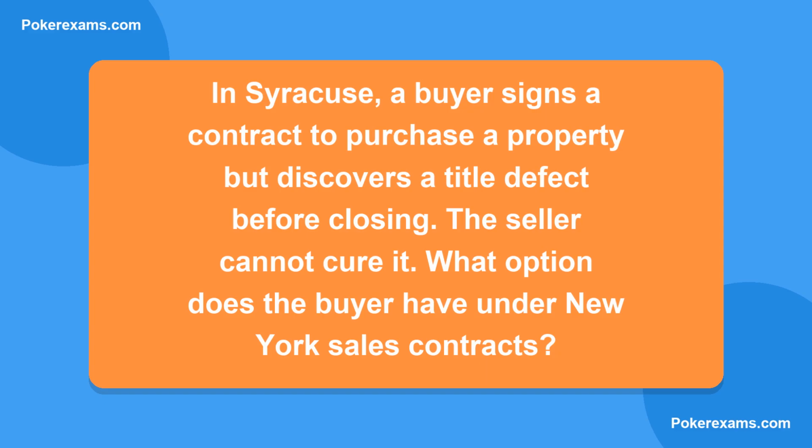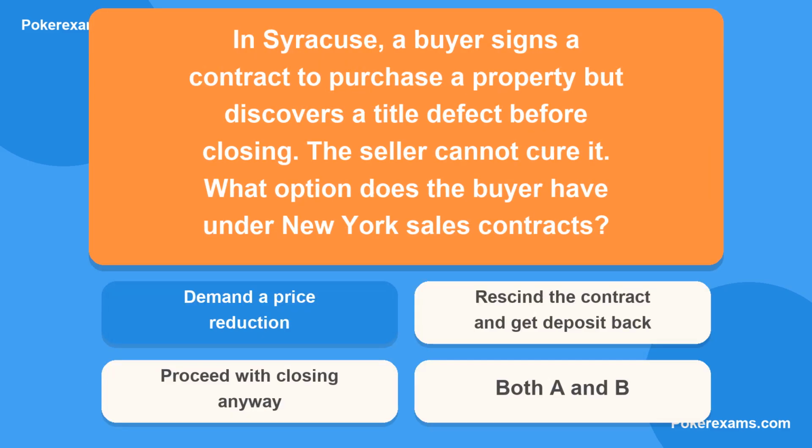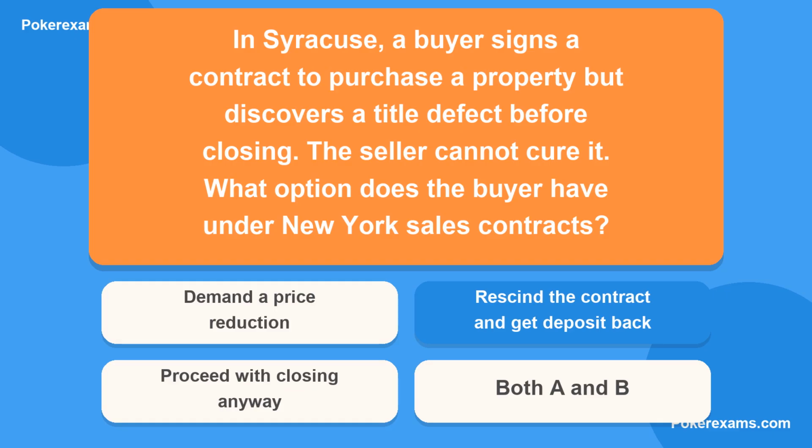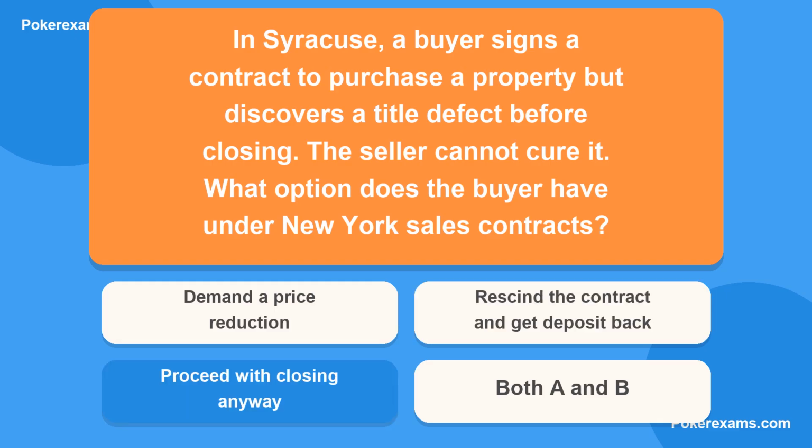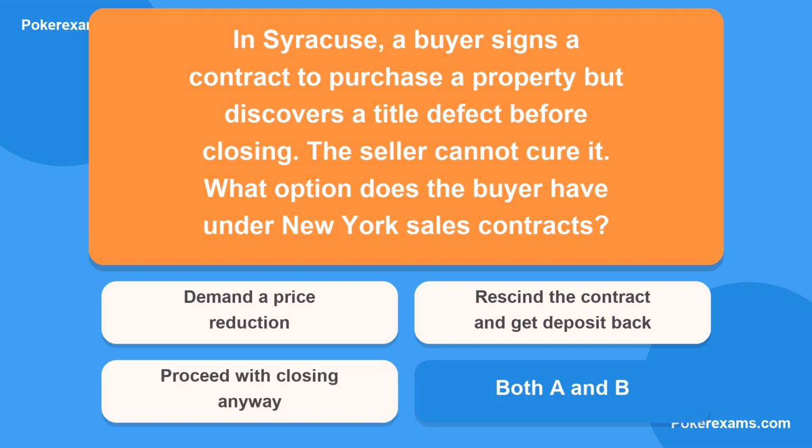Next question. In Syracuse, a buyer signs a contract to purchase a property but discovers a title defect before closing. The seller cannot cure it. What option does the buyer have under New York sales contracts? Is it A, demand a price reduction? Or B, rescind the contract and get deposit back? Could it be C, proceed with closing anyway? Or lastly D, both A and B?